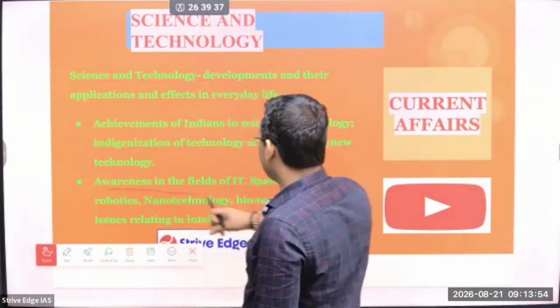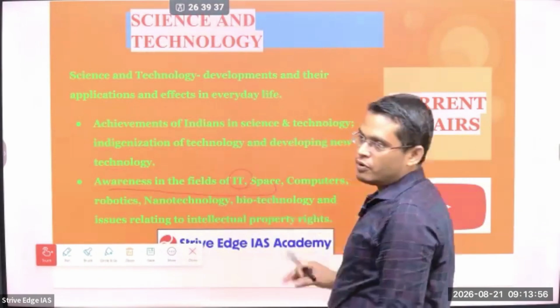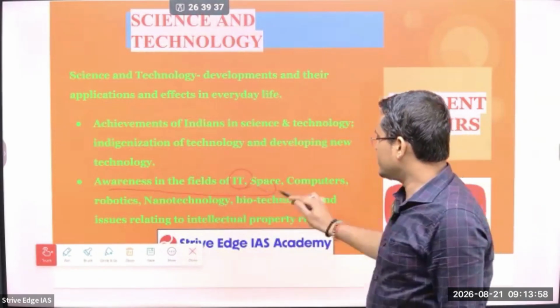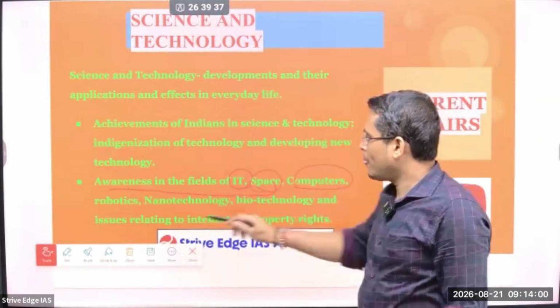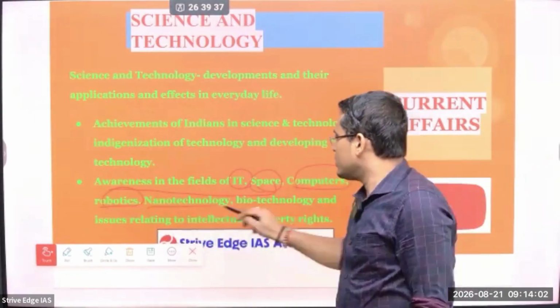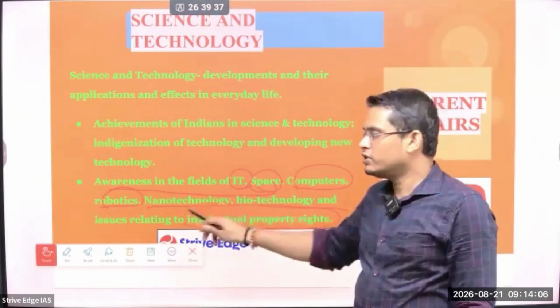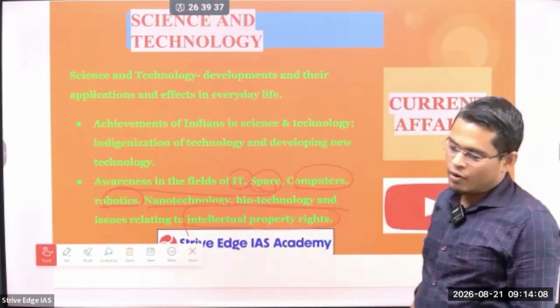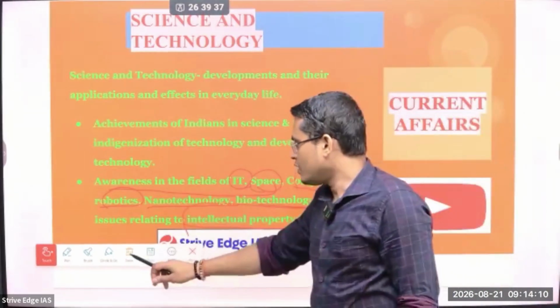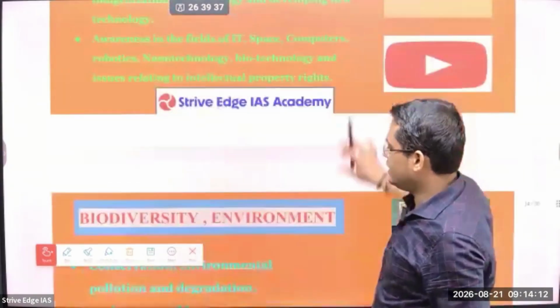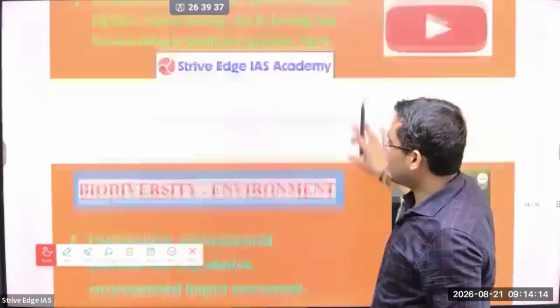So awareness in the field of IT: we have to study information technology, space, computers, robotics, nanotechnology, biotechnology, and issues relating to intellectual property rights. You should have a good idea of all these things, because questions can be asked directly from this area. So this is all about science and technology.